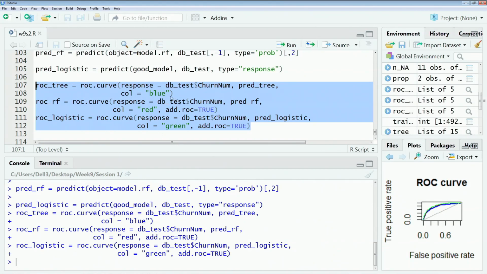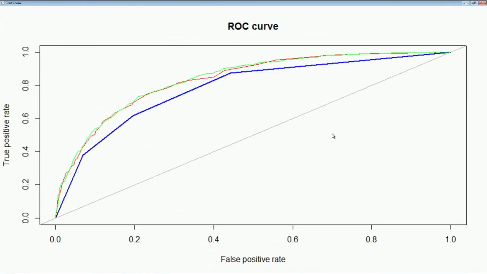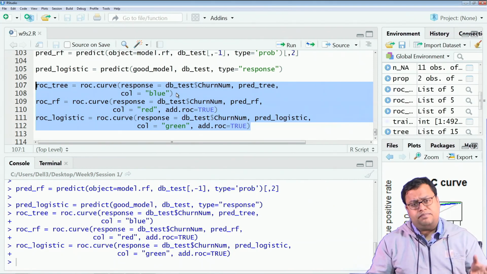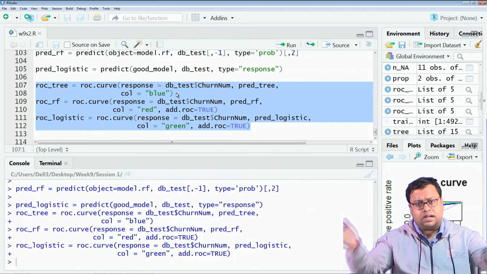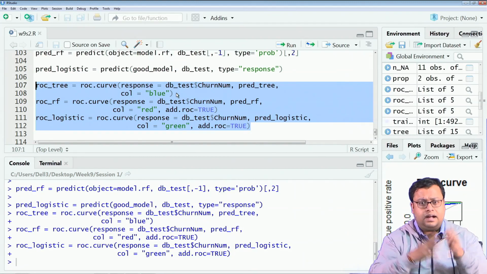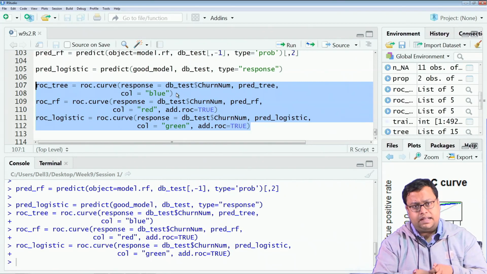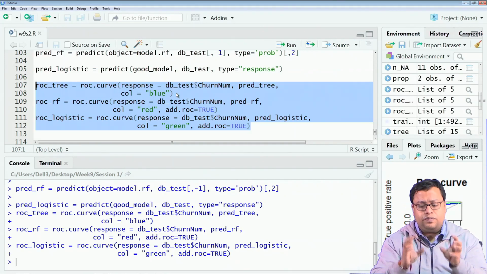If you just see the ROC curves, you will find out what this means. The first one I have taken blue, then red, then green. You will see that the blue line comes at the bottom, and red and green are more or less the same. Red and green being the same means random forest and logistic regression perform the same. Blue is the worst. Obviously, random forest is the ensemble model. It collects multiple trees' data and then does the prediction. So, random forest will with very high probability be better than a single tree.